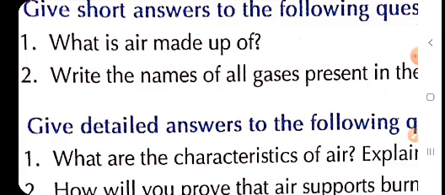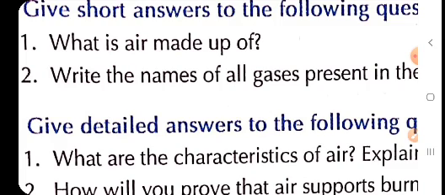So, children, in the first answer we will write air is made up of a mixture of many colorless gases. In answer 2, as it is asked to write all the names of the gases present in air.